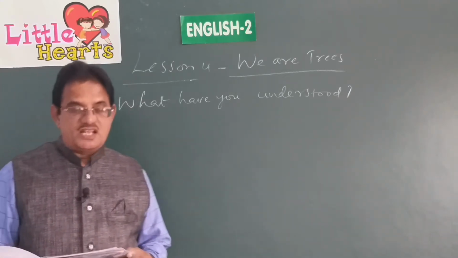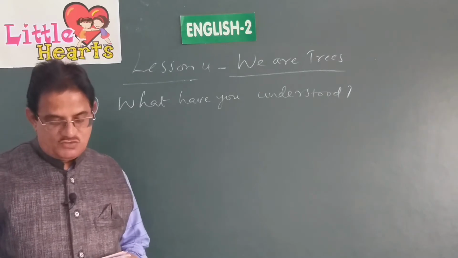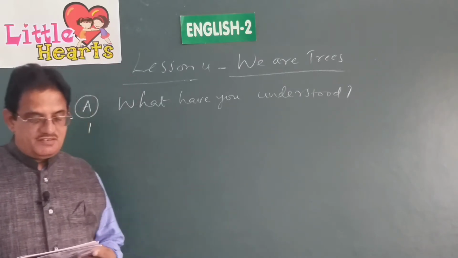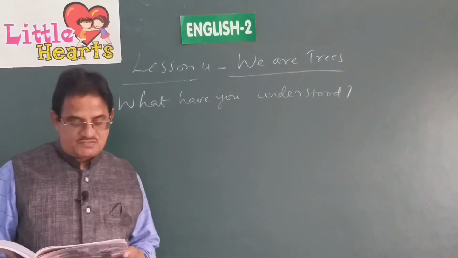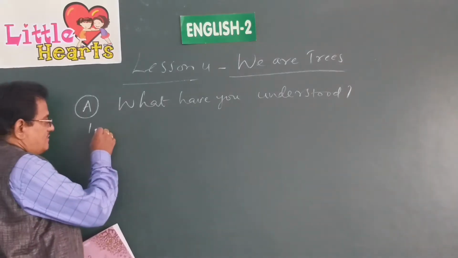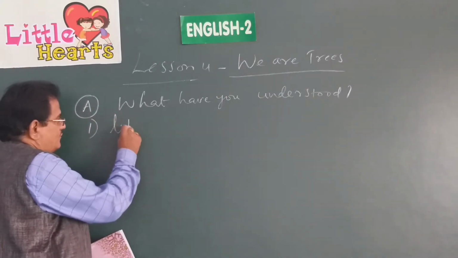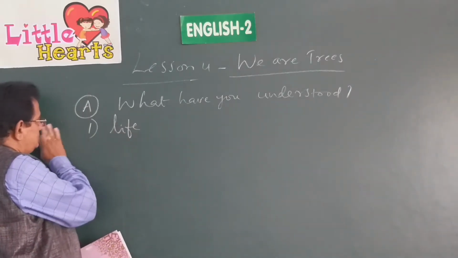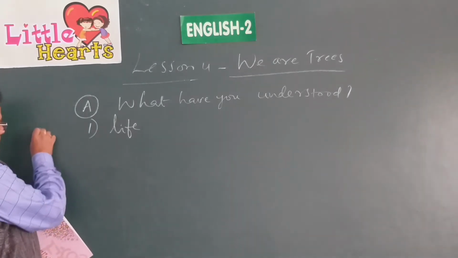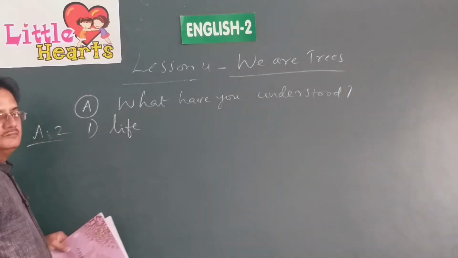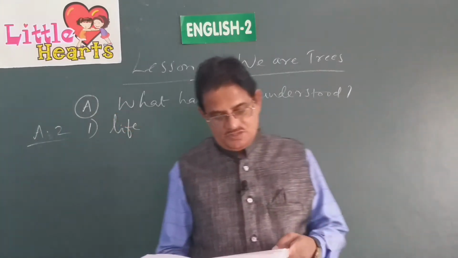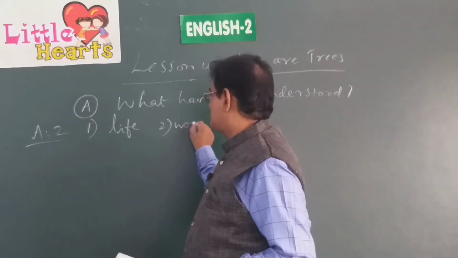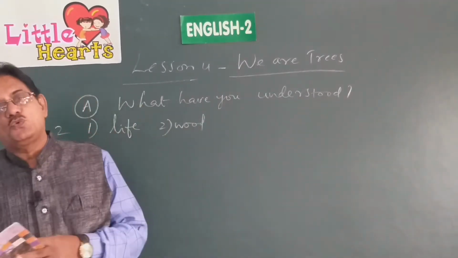In the second bit, there are some blanks. Children, fill in the blanks with suitable words. When you read the lesson and understand the lesson, you can write the blanks correctly. There is no life on the earth without trees. What is the first blank there? Life. We make furniture with wood.